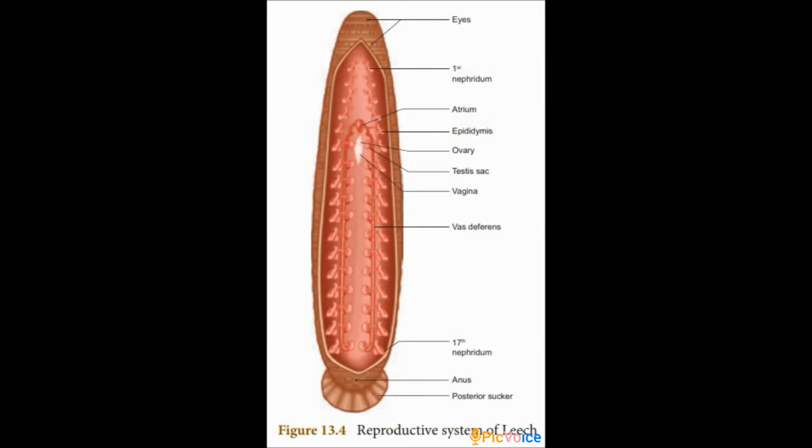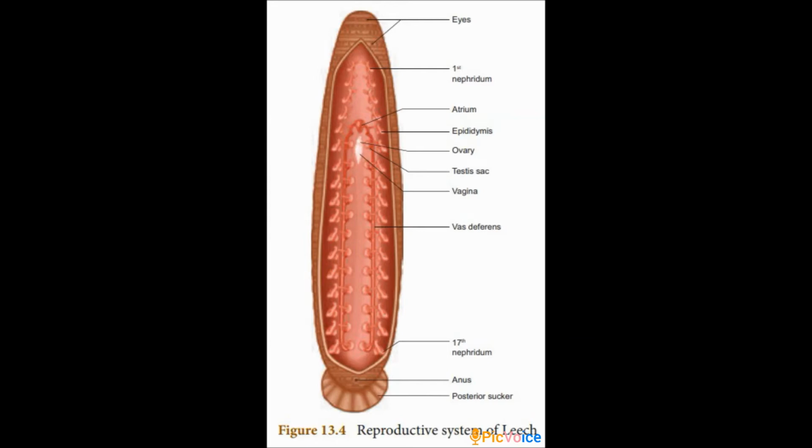Next we are going to see the reproductive system of the leech. The leech is hermaphrodite because both male and female reproductive organs are present in the same animal. So we call the leech a hermaphrodite. Now we can see the male reproductive system and the female reproductive system one by one. Already you know that the male system has testes and the female system has ovaries, isn't it?